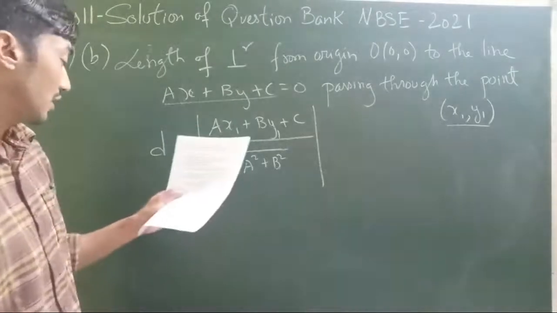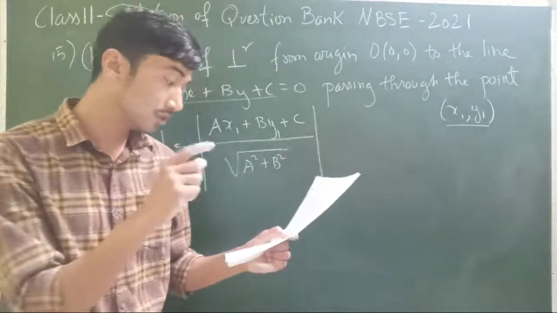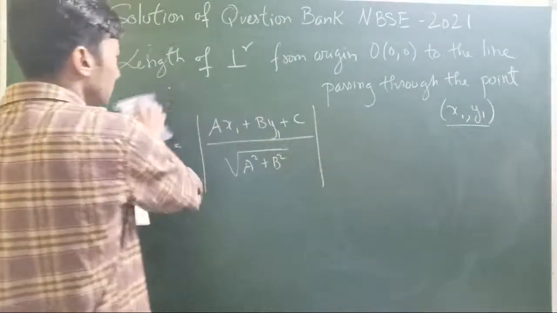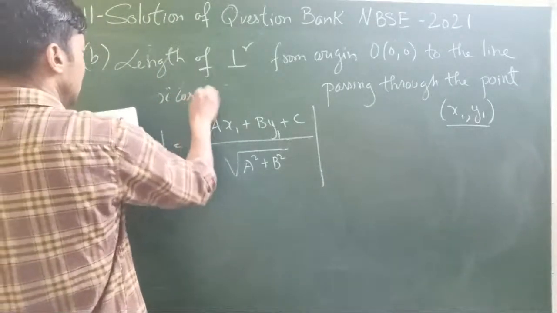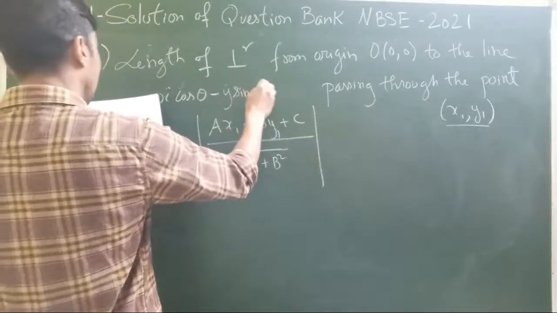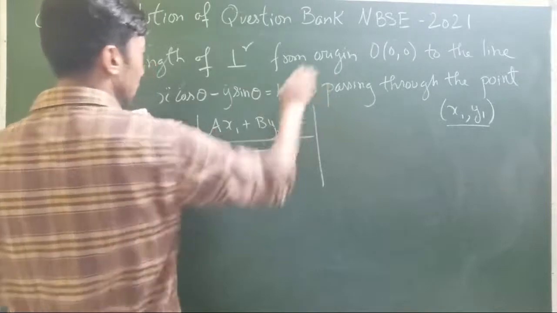Anyway, now if we use this theorem, if P and Q are the lengths of perpendiculars from the origin to the line, let's talk of the first line. The first line is x cos theta minus y sin theta equal to k cos 2 theta.